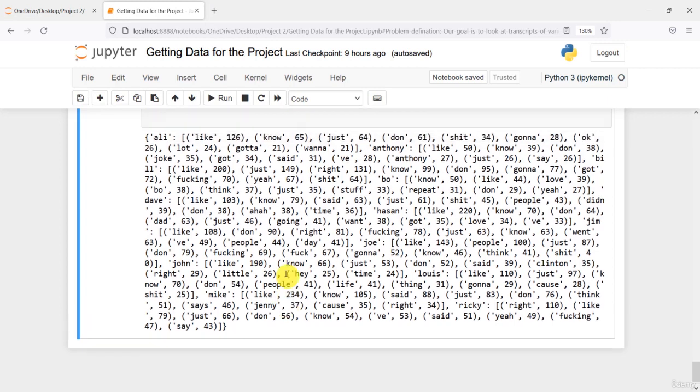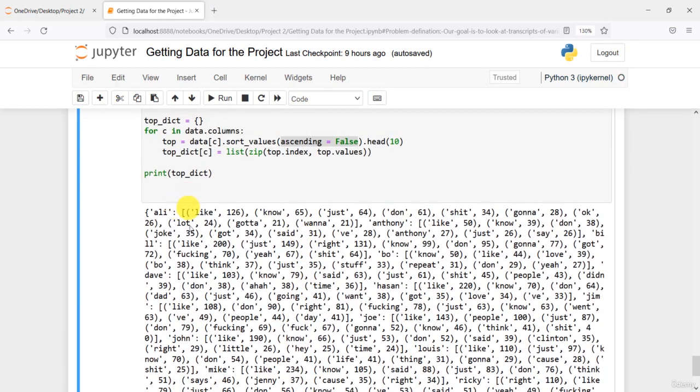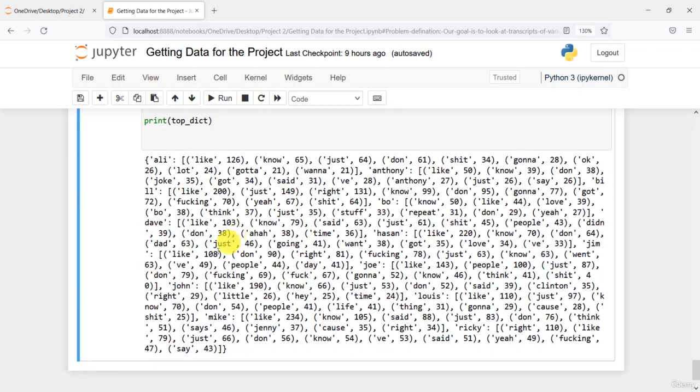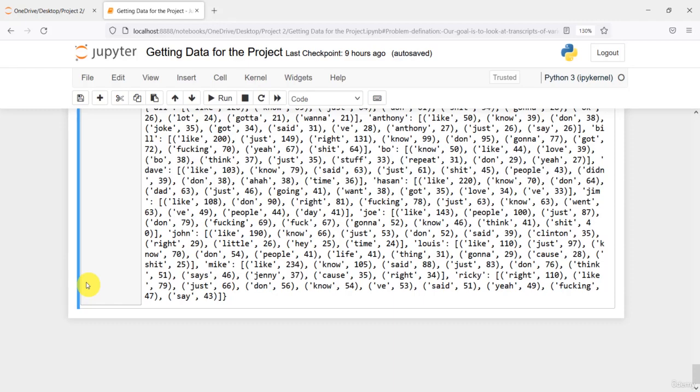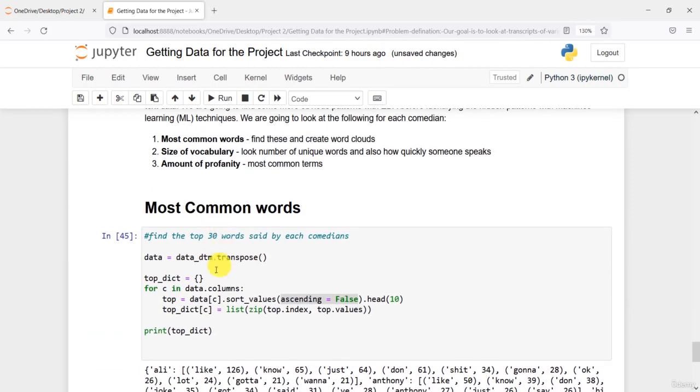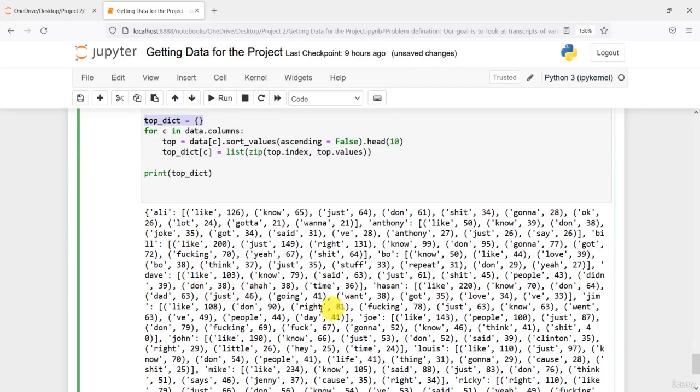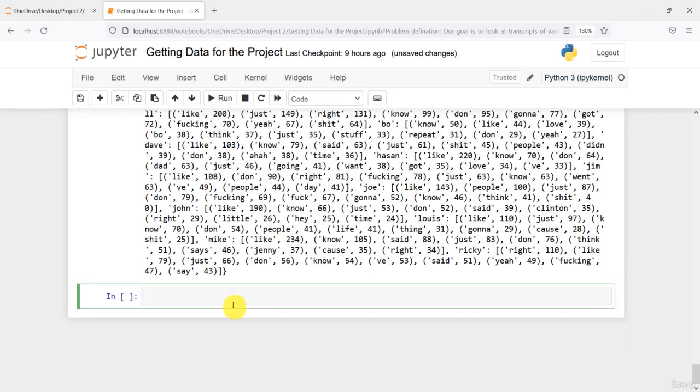So that was the reason we can see this is our top word that has been spoken by each of these comedians. And it is quite hard to just see here, it is really hard to check all these words. So what I can do is I can refine this dictionary. This dictionary contains these things, so I can refine that, so that if you want to view it, it will be in a proper order.